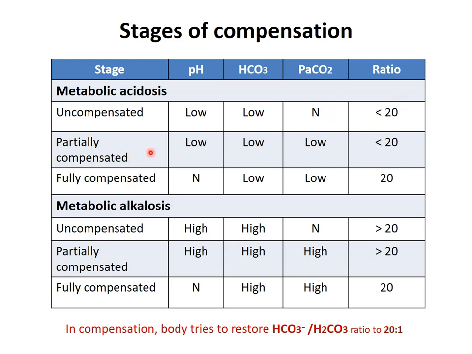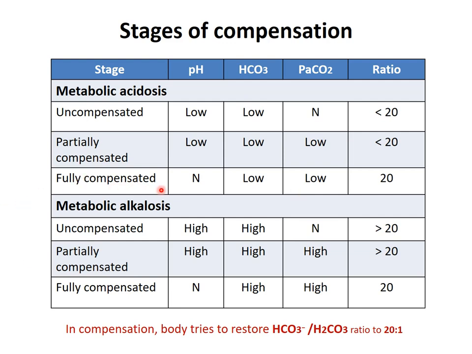In partial compensation, the primary disturbance is in the bicarbonate, and there is a change in the counteracting variable, that is the PCO2, the carbonic acid. So as bicarbonate is low, PCO2 starts to decrease, but still the ratio is less than 20. So it is known as partially compensated. This picture you will see in partially compensated metabolic acidosis.